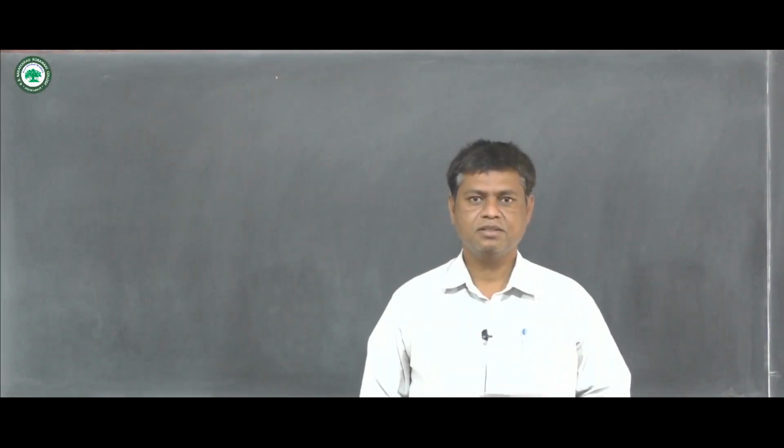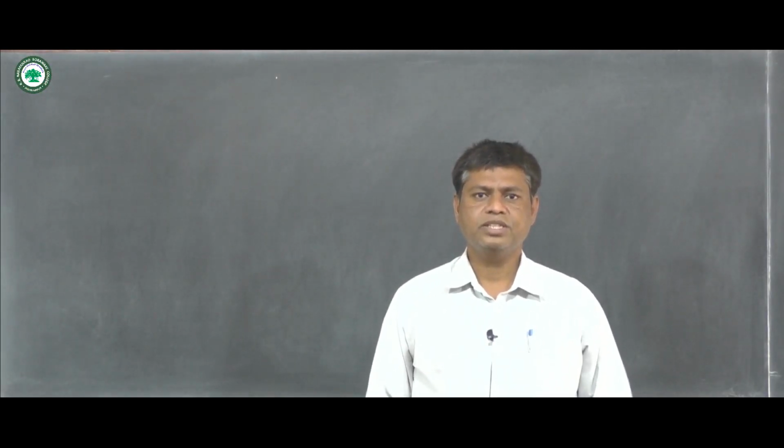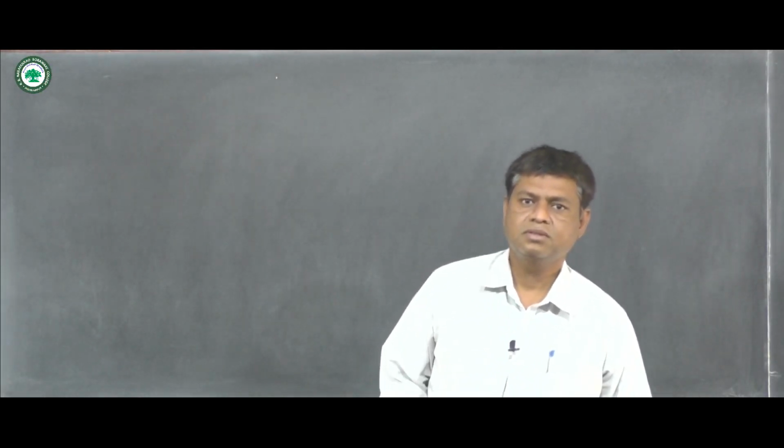Welcome students. Now we are going to see the next theorem on continuous functions.